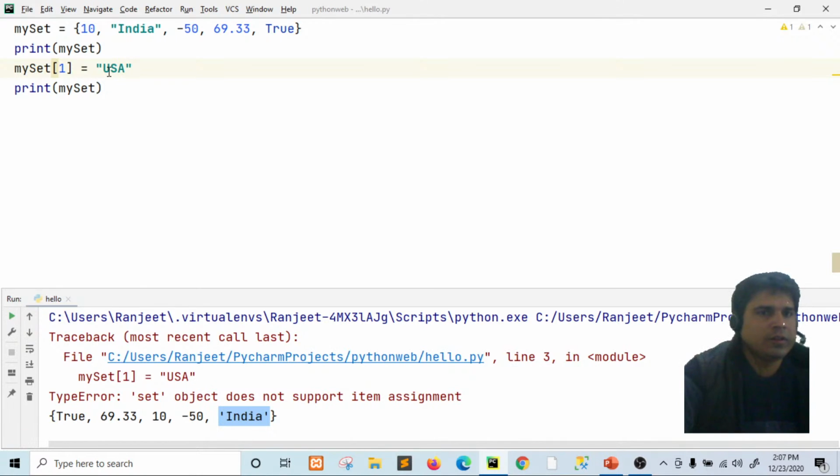So actually sets are unordered, unindexed, because their position is not fixed, their insertion order is not preserved.